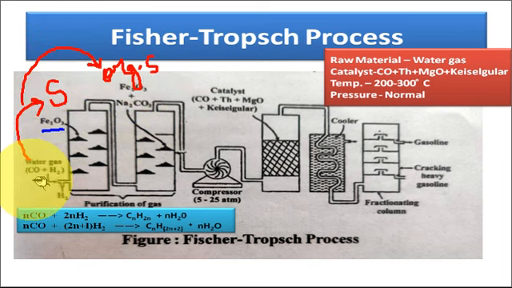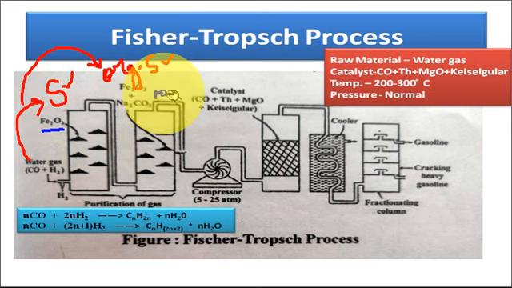So the water gas may contain two types of impurities, that are sulfur and organic sulfur. The purifying chambers, iron oxide and iron oxide plus sodium carbonate, remove both of these impurities.